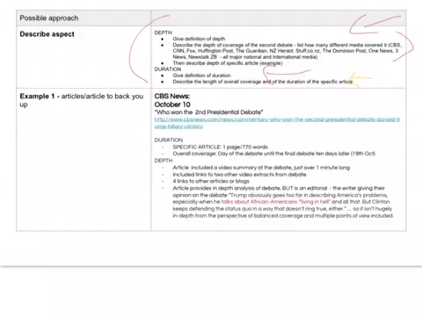So you can move on now to looking at the example because that's going to help you to explain this aspect better. So the first example I've got here is a CBS News article. I would talk about the title, I would make sure I talk about the date.